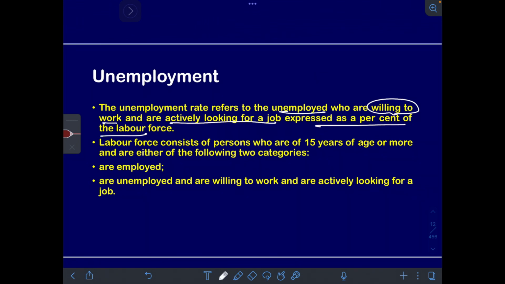And what do you mean by labor force? Anybody who is more than 15 years of age and they are either employed or they are unemployed and are willing to work and are actively looking for a job. That is what you mean by labor force. So labor force does not mean only those people who are working. It also means those people who are unemployed, they are looking for a job and are willing to work.